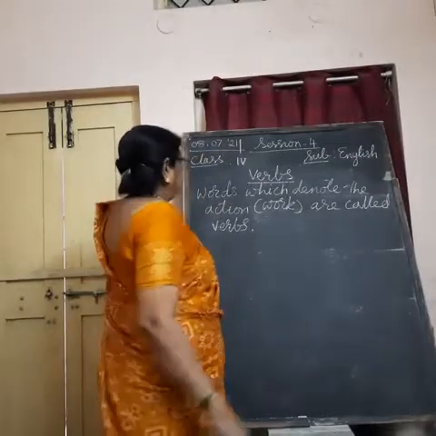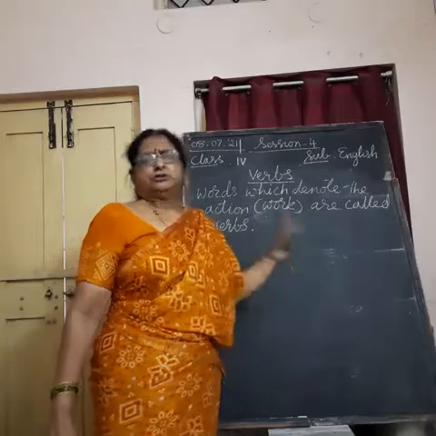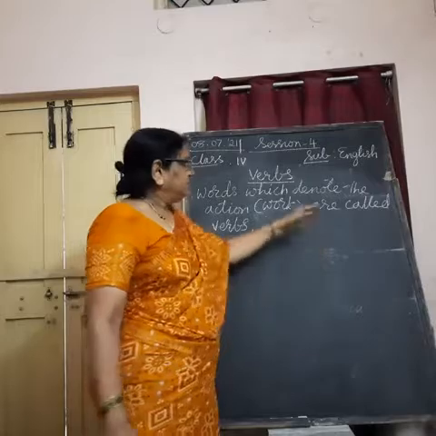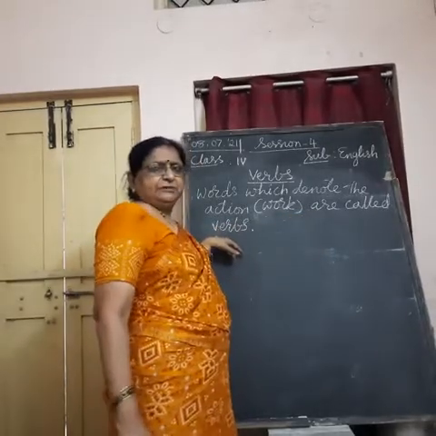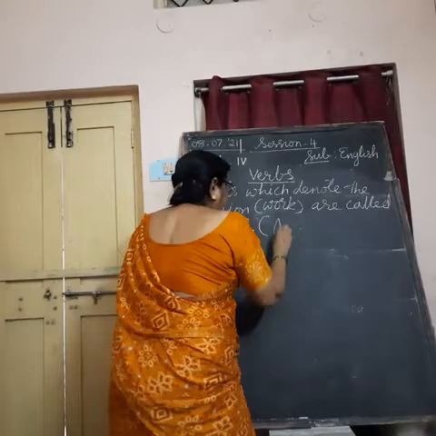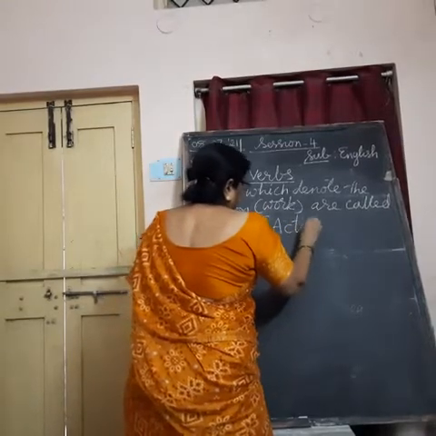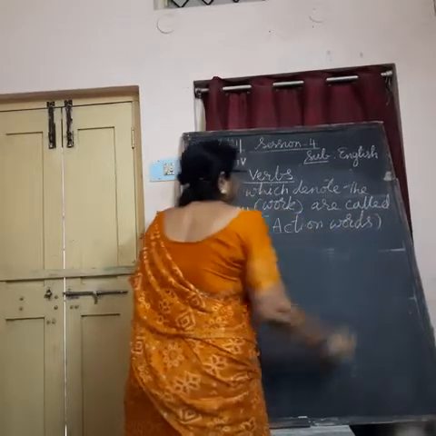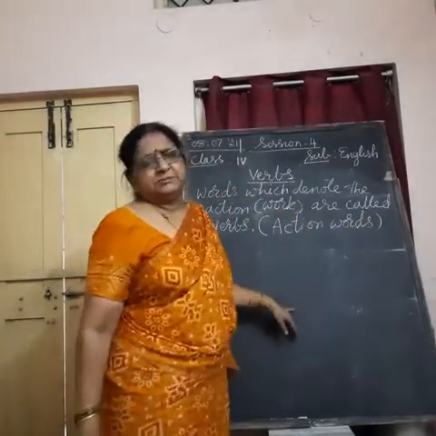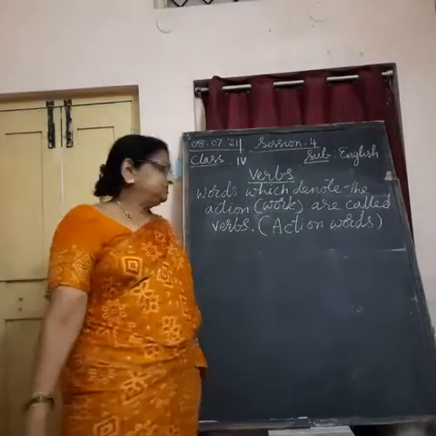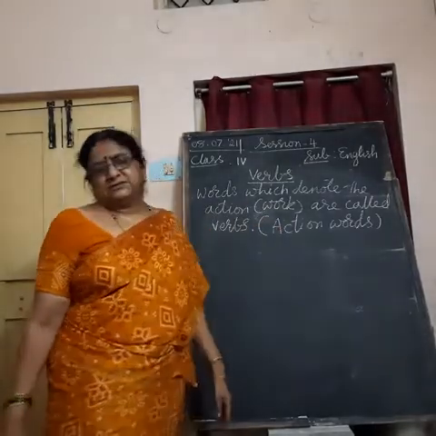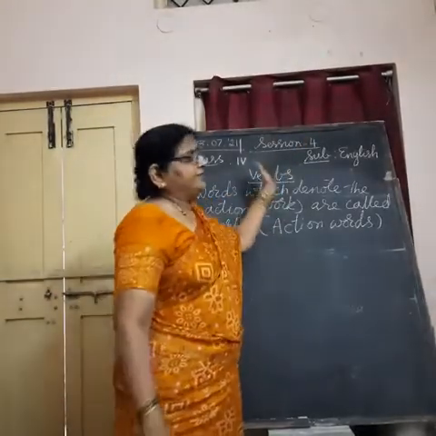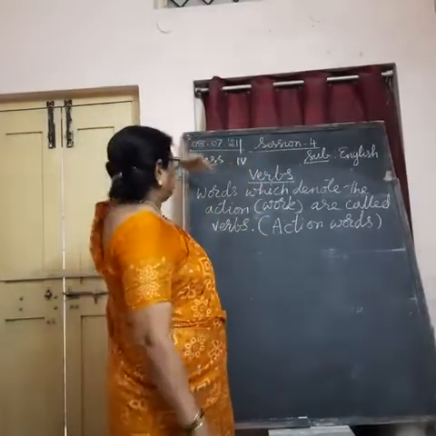So, verbs are the words which denote or show the action. What action? Work done by any person. So, in a simple way we can call them action words. When you were in small classes like first, second and third, your teacher must have told you nouns means naming words, verbs means action words. Yes or no? These are the same action words, I am only telling it in a different way, in the grammatical term.